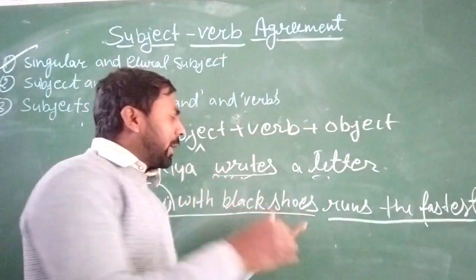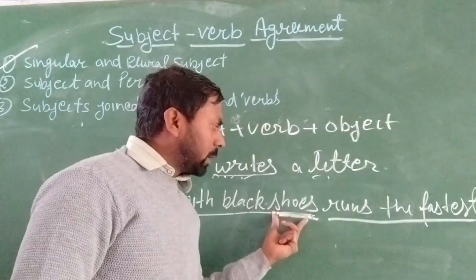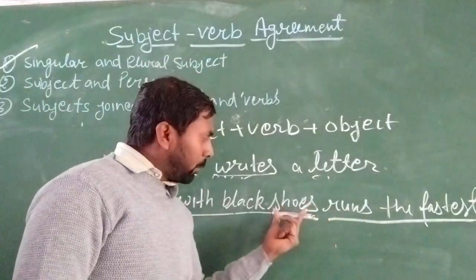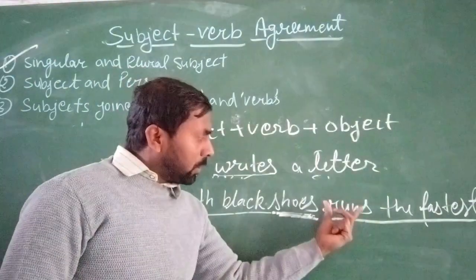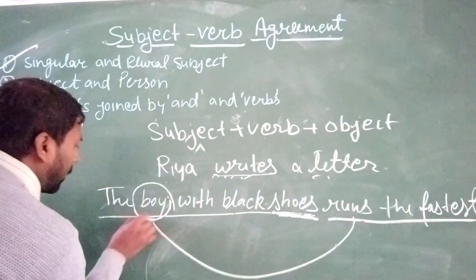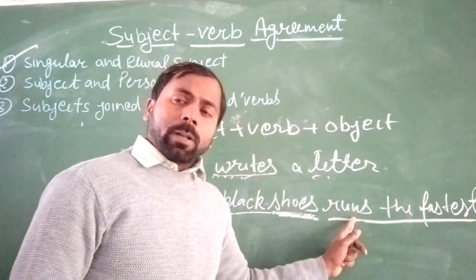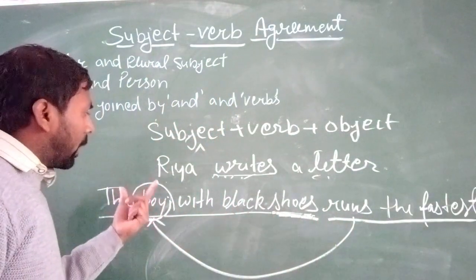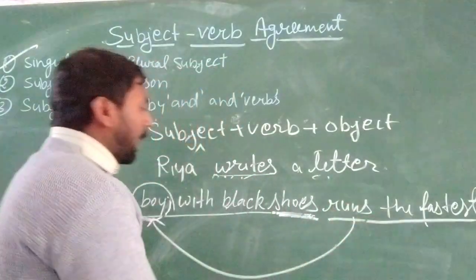If we use the verb according to this subject, the verb must be used as run, not runs. Why? Because shoes is a plural form and your verb is a singular form. So it is wrong. Why is this verb used here in singular form? Because of this word. This is the singular number word. So our verb is in singular number form. Okay, so we can say that the singular number subject or singular number noun requires the singular number verb.